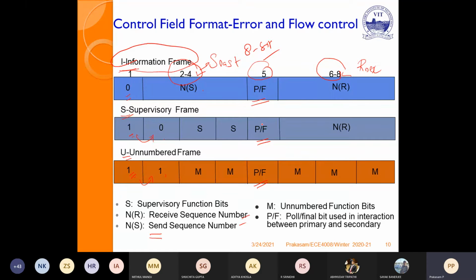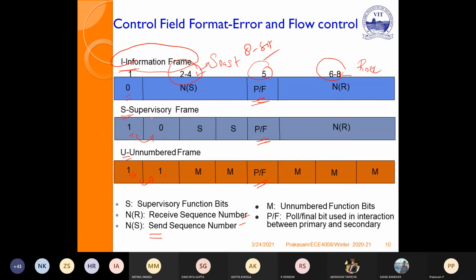Or it is the final bit. Suppose I am polling one person, but that person does not have any information to send. Automatically that person will respond that no, I am not having any information. So this is the final one. So for all frames, the fifth bit is either the poll or the final bit. This is the final: I am not containing any information.